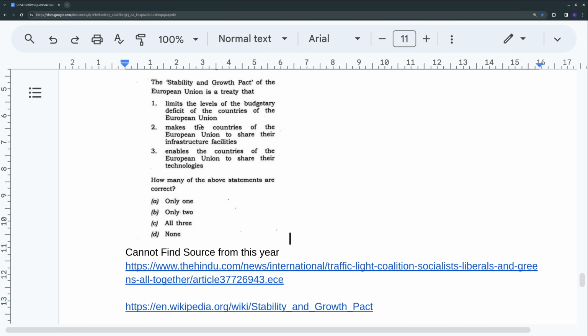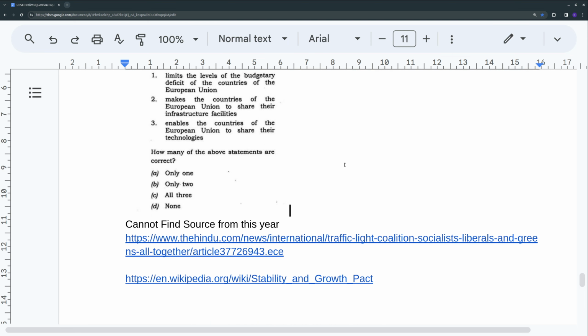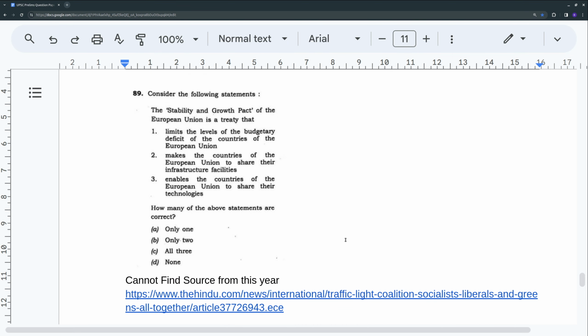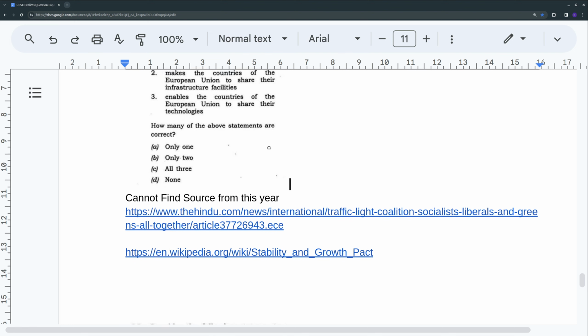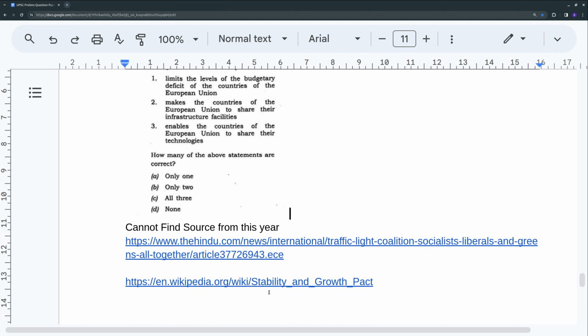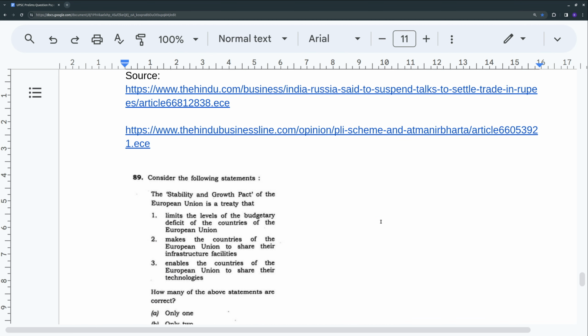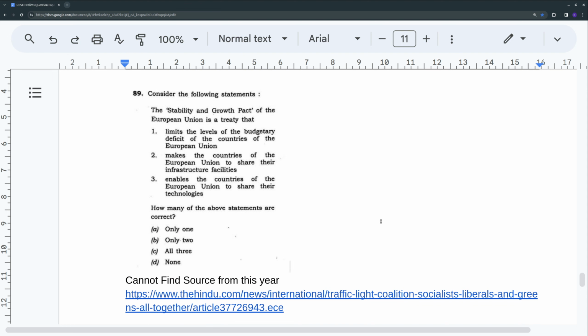And surprisingly, none of this was mentioned anywhere else. In my search, I couldn't find any mention of the Stability and Growth Pact anywhere. So I'm not sure where they picked up this question from. But you could have answered one is true from this news. So only that. That is question 89. Moving on to question 90.